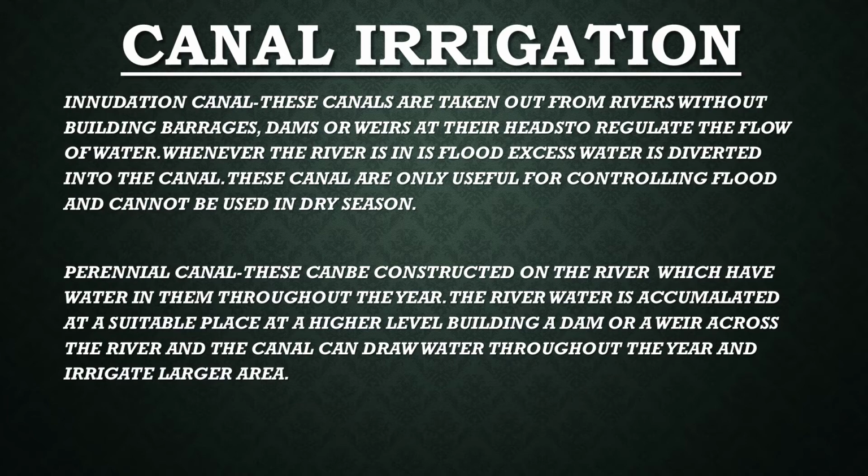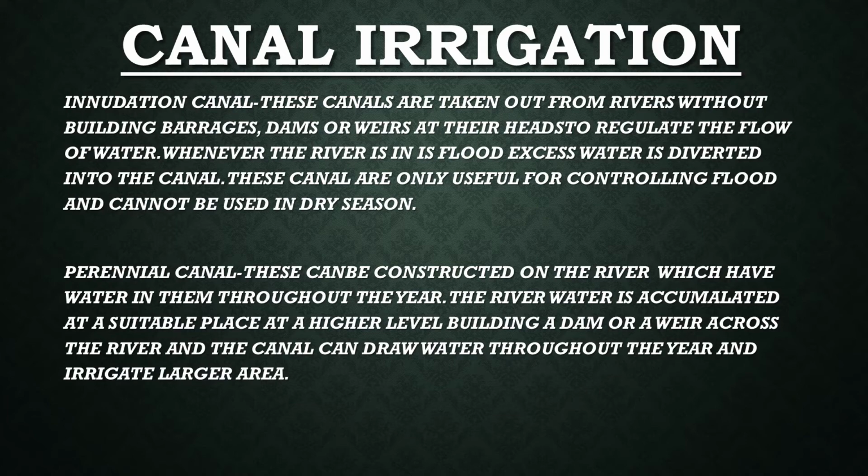Inundation canal construction cost is cheaper. Perennial canal cost of construction is high. Inundation canal irrigates a smaller area. Perennial canal irrigates a larger area. So we'll see once what it is.